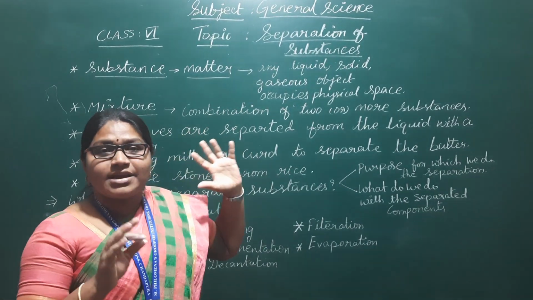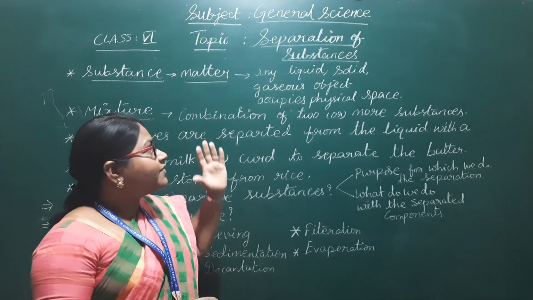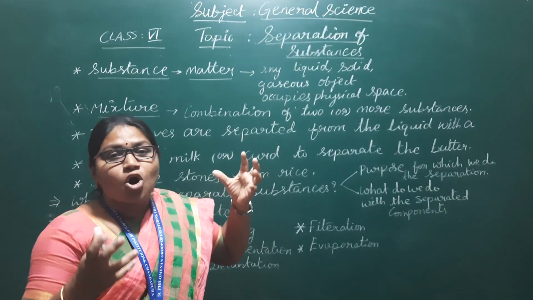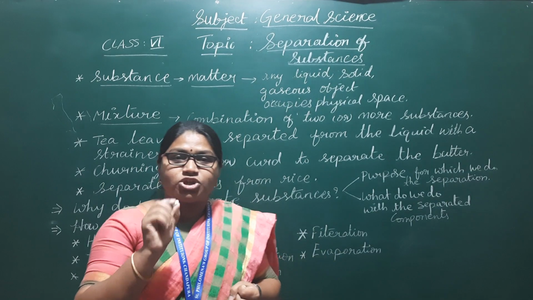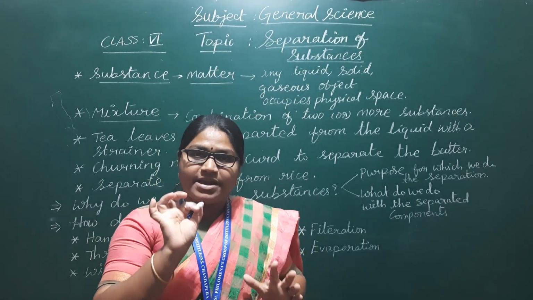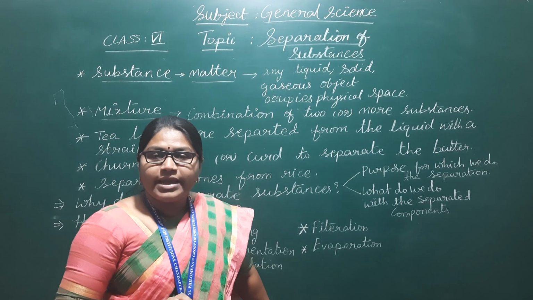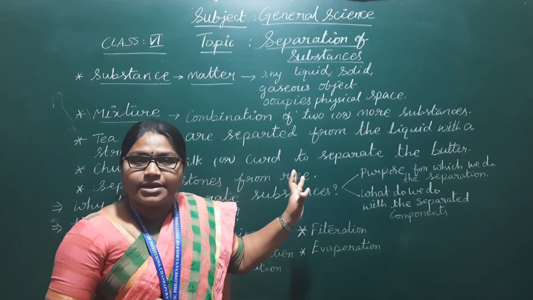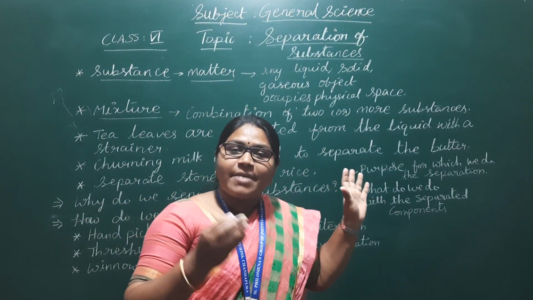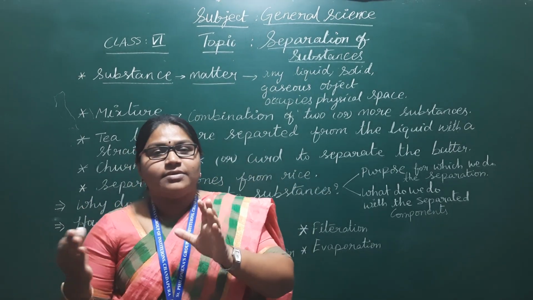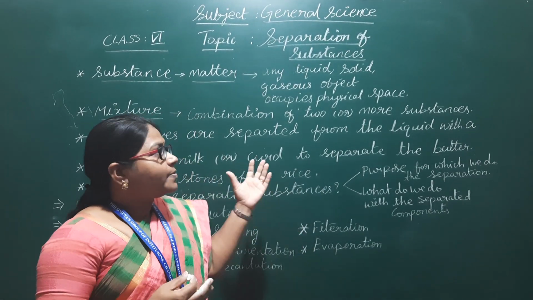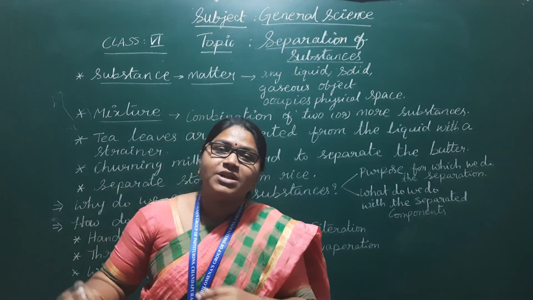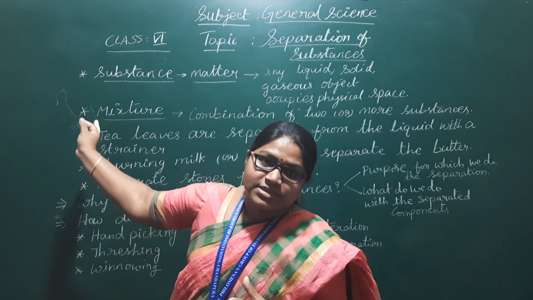Substance is nothing but a matter which possesses some physical properties. For example, matter, that is liquid, gases, solid, any object which occupies some space. For example, this chalk piece, it occupies some space. It's a solid matter. And this board, it's a solid matter and occupies some space. So this is called a matter. So substances means a matter, solid or gases or liquid, which occupies some space, we call as matter. And the matter which contains similar physical properties, we call as substances.